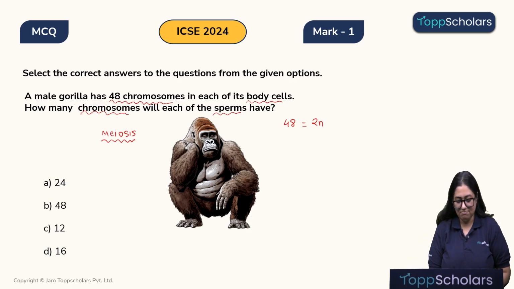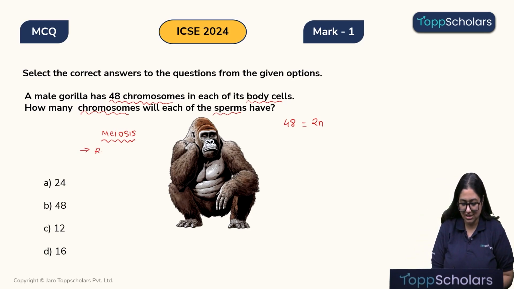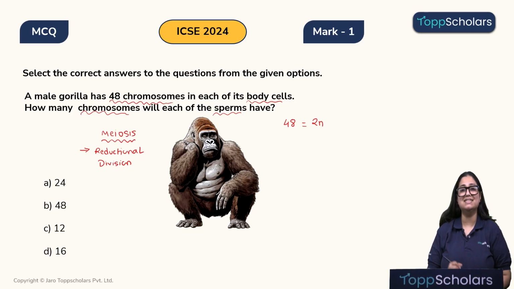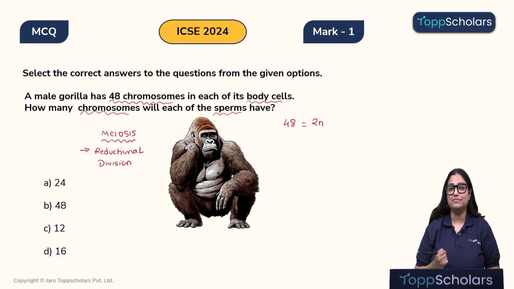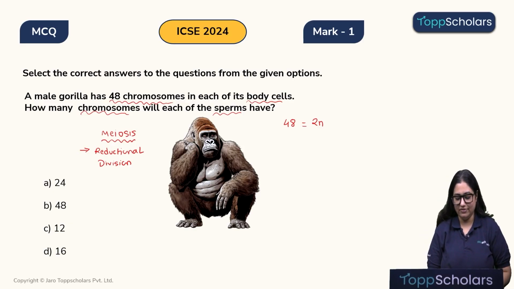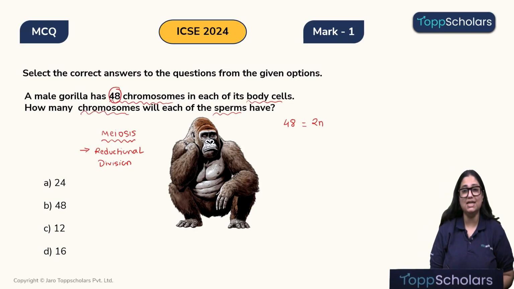We know that meiosis is a reductional cell division. What is meiosis? It's a reductional cell division. That is, the number of chromosomes becomes half. Here the data given to us is that total 48 chromosomes are present in its cell.